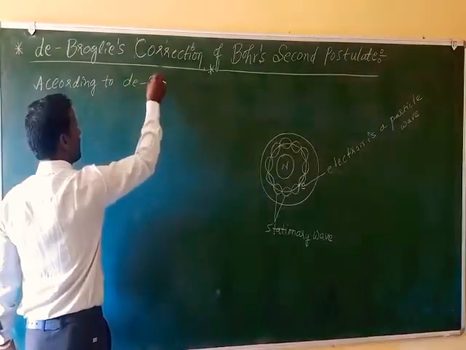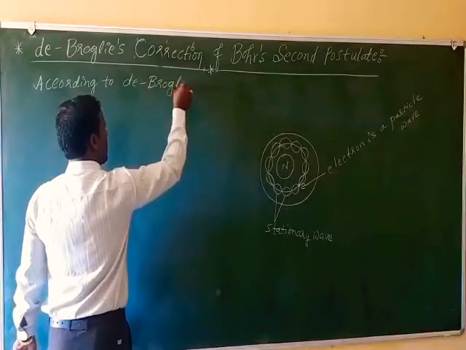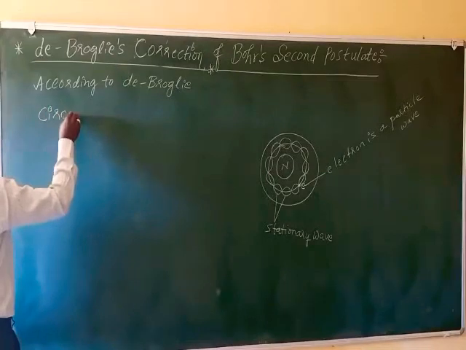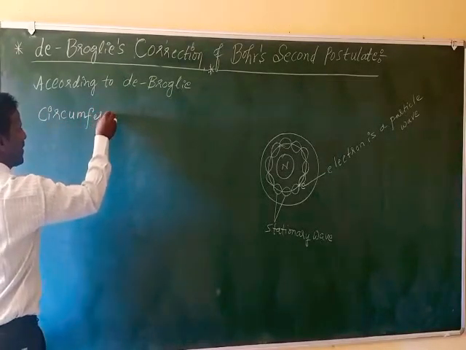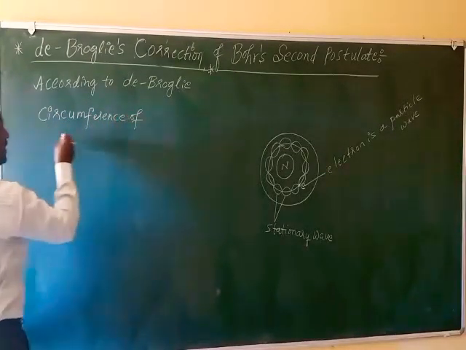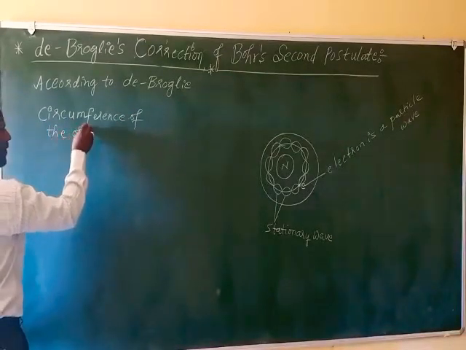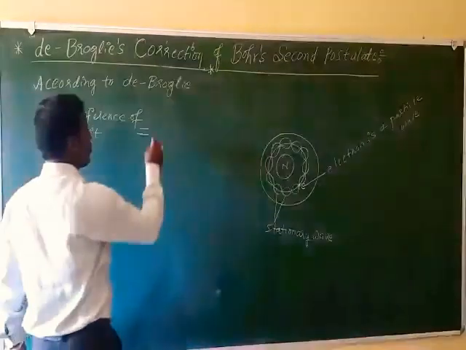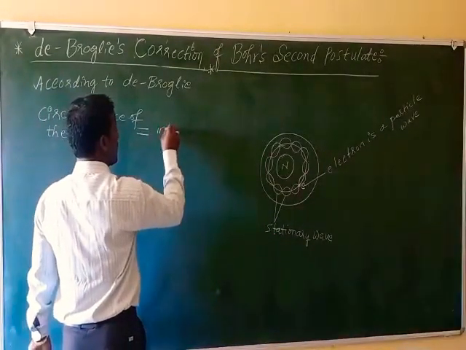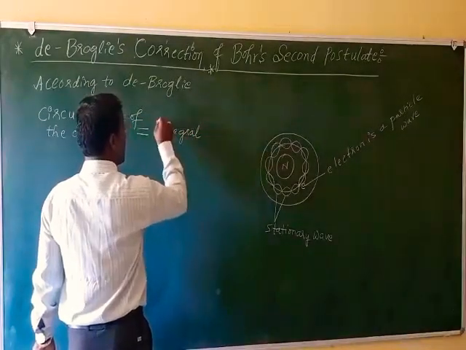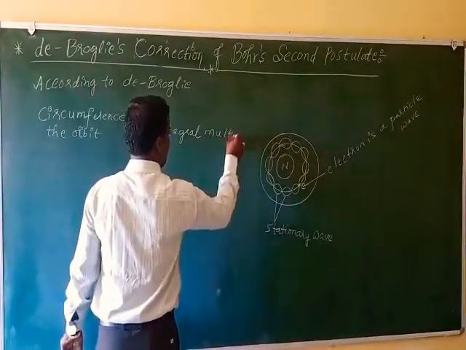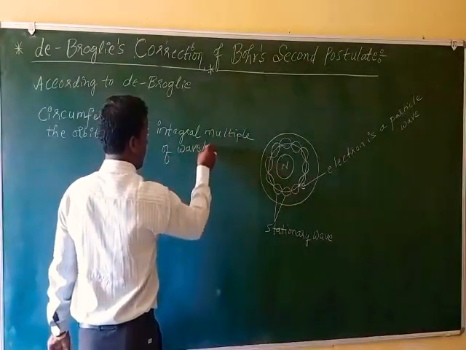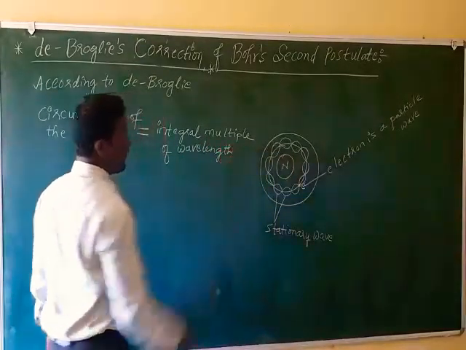According to de Broglie, the circumference of the orbit is equal to an integral multiple of wavelength. Here wavelength is the distance traveled by the electron.